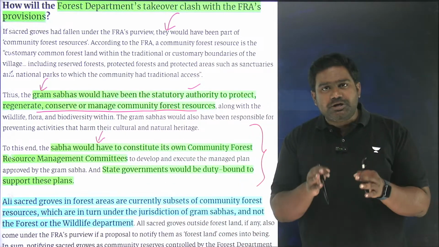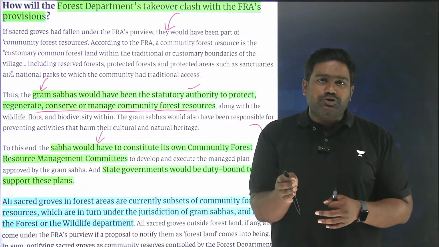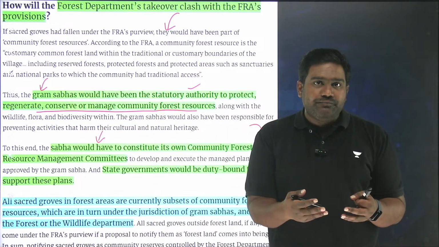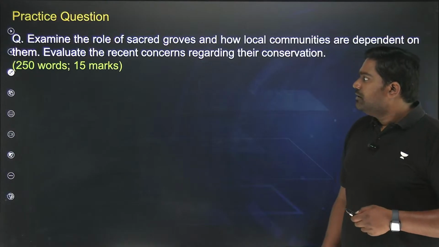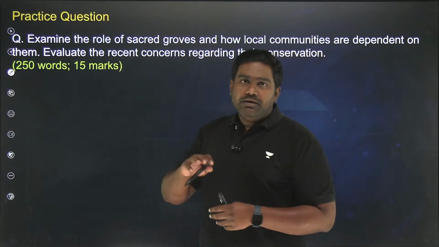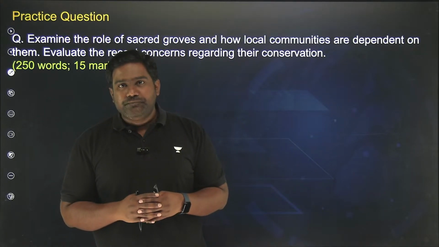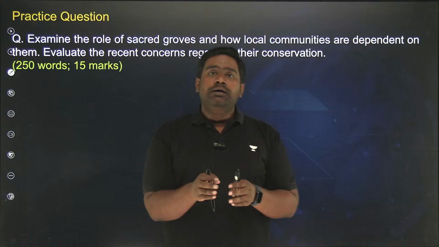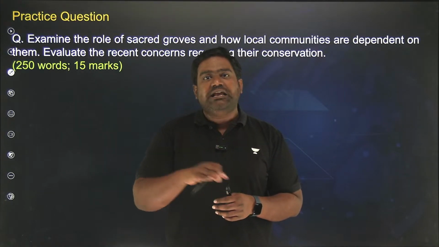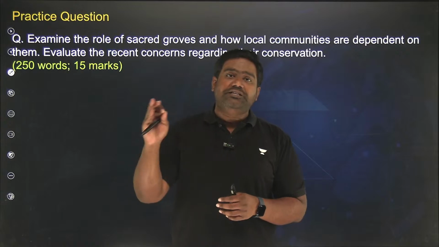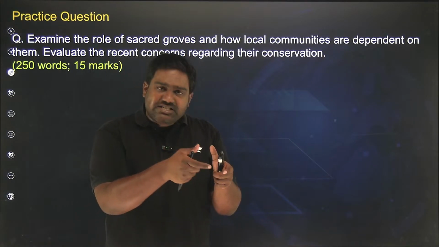So these traditional rights were recognized, and Gram Sabha was recognized as the statutory authority to conserve and protect such forests. Now this is where the recent ruling of the Supreme Court creates a conflict between the Forest Rights Act on one side and the Wildlife Protection Act on the other side. Because the Supreme Court has ruled that the State Forest Department of Rajasthan should identify all the sacred groves, declare them as forest land, and notify them as community reserves under the Wildlife Protection Act, which means the Forest Department will get control